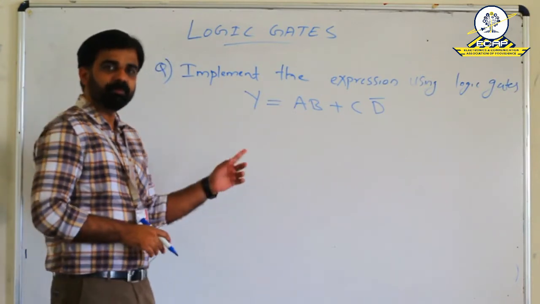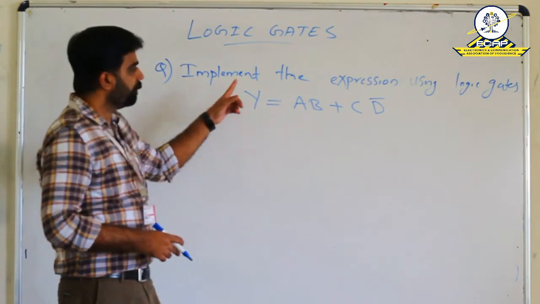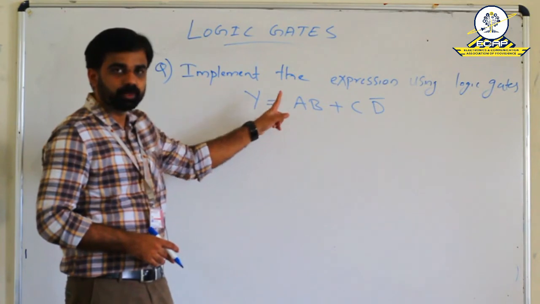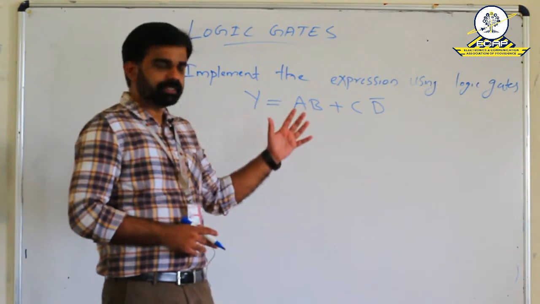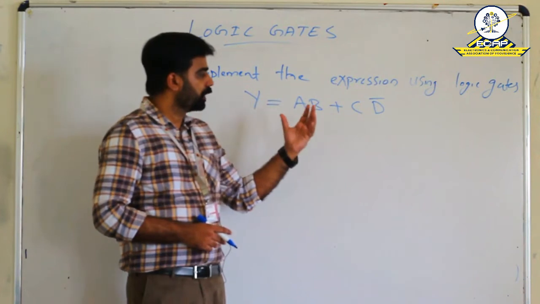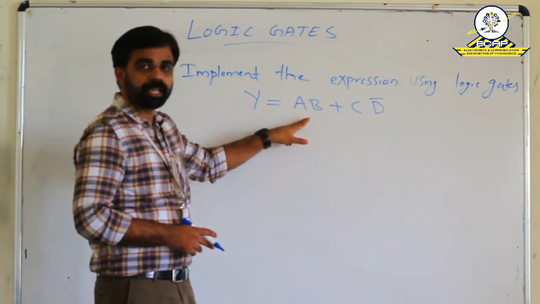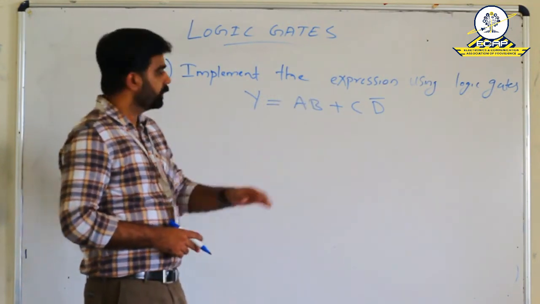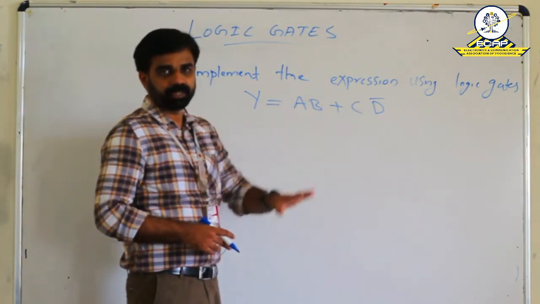We can see an implementation question from the topic logic gates. Implement the expression using logic gates, and the expression is Y is equal to AB plus CD bar. If we get such a question, at first we have to identify which logic gates are needed to implement this type of expression and how many of them are needed. So look at this question. Y is equal to AB plus CD bar.